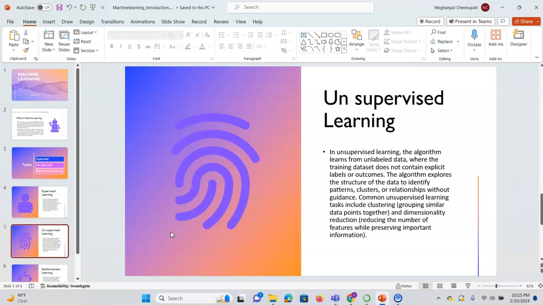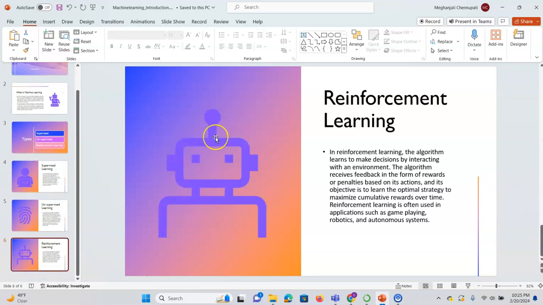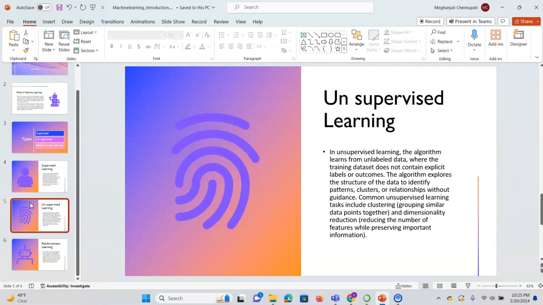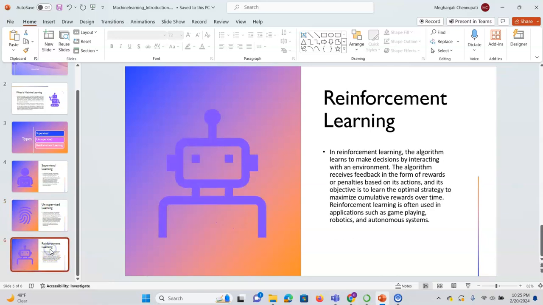Next, unsupervised learning. This is quite the opposite of supervised learning. Here we give only the input data and there is no output. That means unlabeled data. And whenever we ask a new question, the machine is able to answer it. So that is what unsupervised learning means. In unsupervised learning, there are also two types: one is called clustering and the other is dimensionality reduction. We will discuss that in our next video.